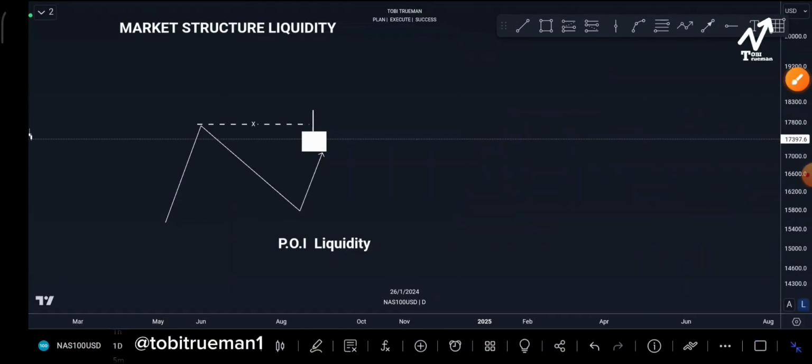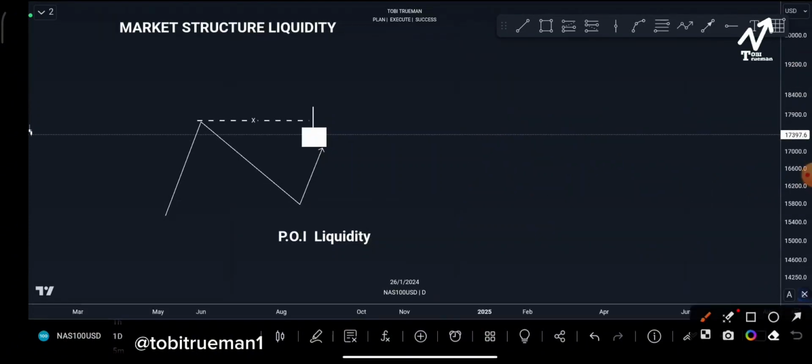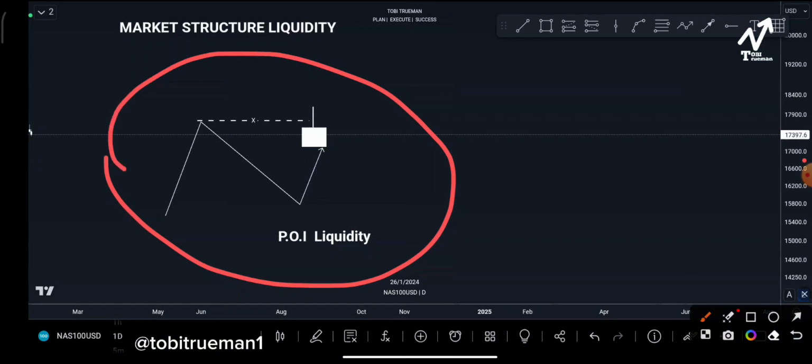Okay, so this is all about liquidity. This is how liquidity operates in the market. Sometimes price will also close below this point with candlestick body closure. It's also point of interest liquidity.